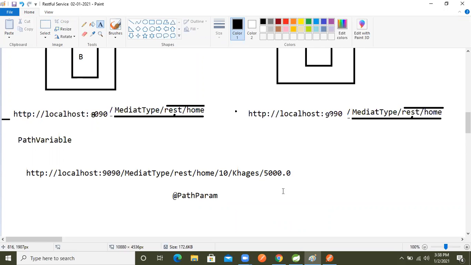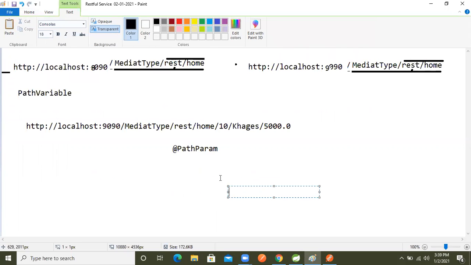Path indicates the identity of a resource, which can be a class or a method. In programming we are providing multiple paths. I'm writing a dummy class here and I will tell how to write it. After that we will implement these things in our own project. So first understand it diagrammatically.